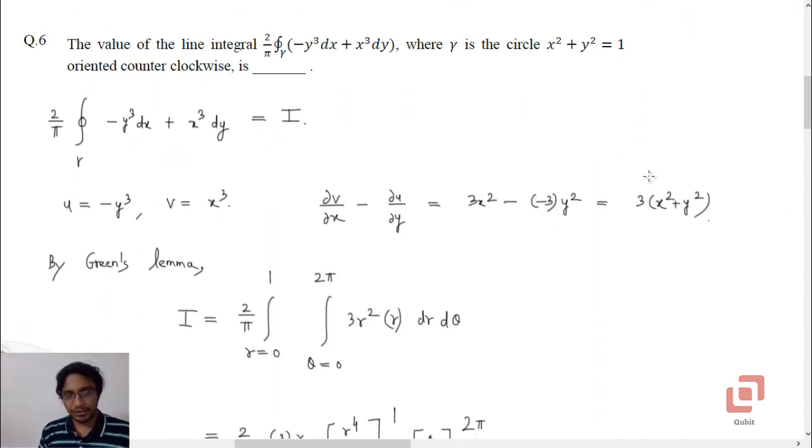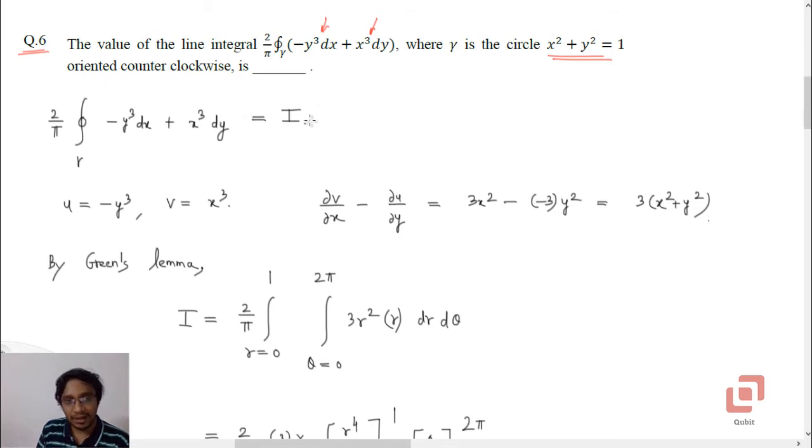Question 6 is based on Green's theorem, but you can also solve it as a line integral problem itself. I'm going to explain both the methods. The value of the line integral 2 by pi into the integral of negative y cubed dx plus x cubed dy, where gamma is the unit circle oriented counterclockwise, is. So another numerical answer type question.